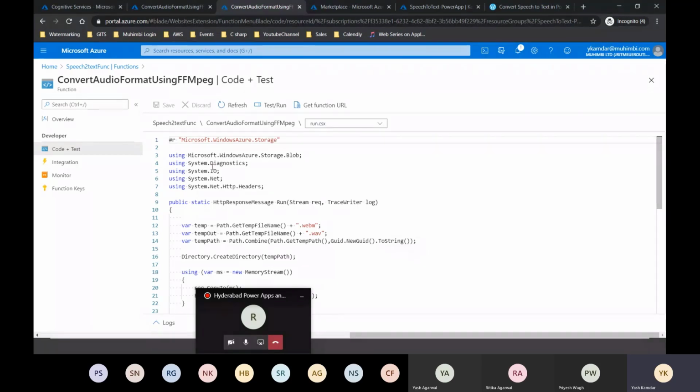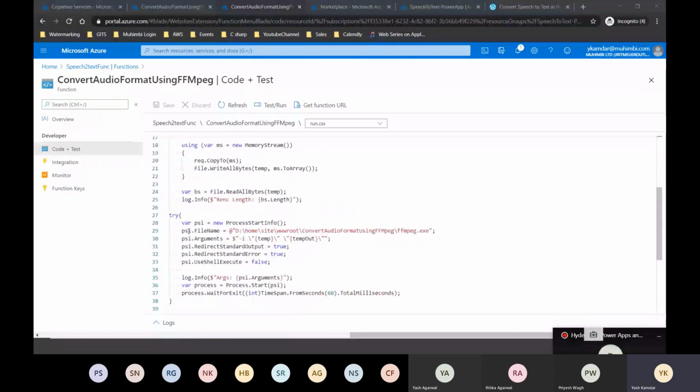Just ignore the code. If you can see down here, I have mentioned a path, and the path is for ffmpeg.exe. It's open source, so you can download it from the internet. I'll leave the link inside the slide. But let me show you where I have placed it.